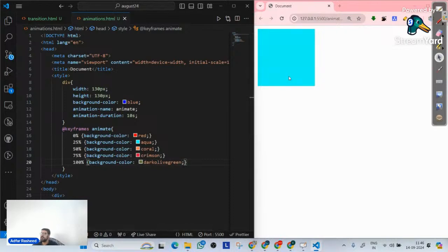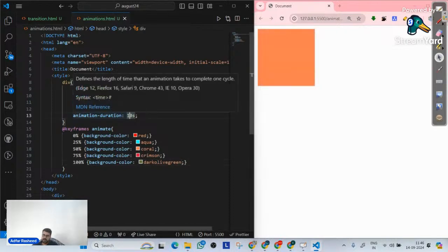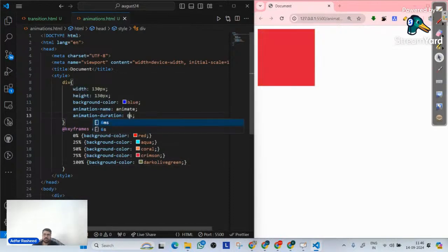So you can see my animation is properly working for 10 seconds. Let's make it a little bit shorter. Let's put 6 seconds. Once I do that, you can clearly see red, aqua, coral, crimson, dark olive green, and finally it goes back to the start. So we have this animation.